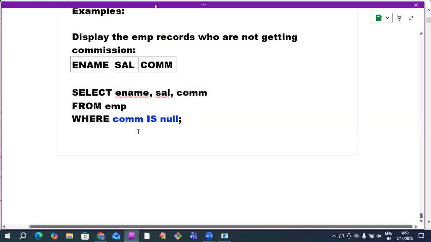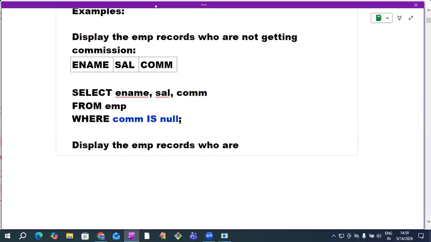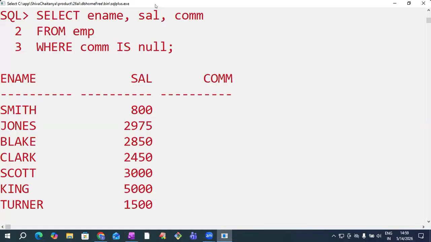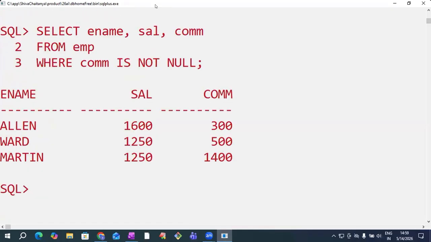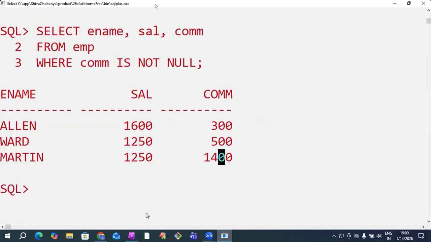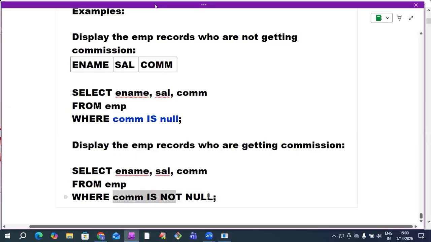Next question. Display the employee records who are getting commission. Getting commission means null or not null? Not null. Tell me now what we need to write. Where commission is not null. Commission can be 300 or 500 or 1000 or 2000, any. If commission is not null, display. In the EMP table, a total of 14 employees are there. Of the 14 employees, these 3 employees are getting commission. So 300 is not null, true. 500 is not null, true. All these are not nulls. So if commission is not null, it is given. So this is the way of using is null and is not null.